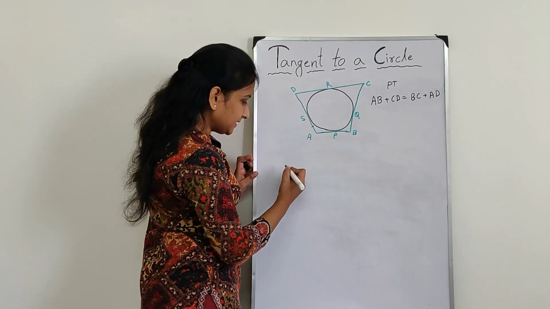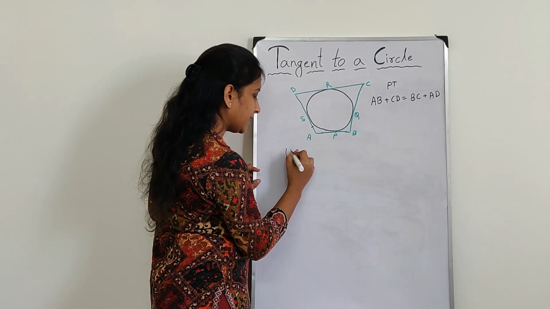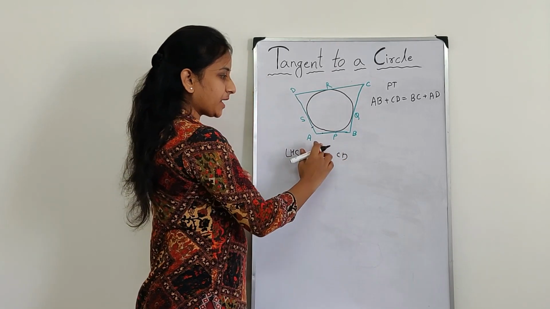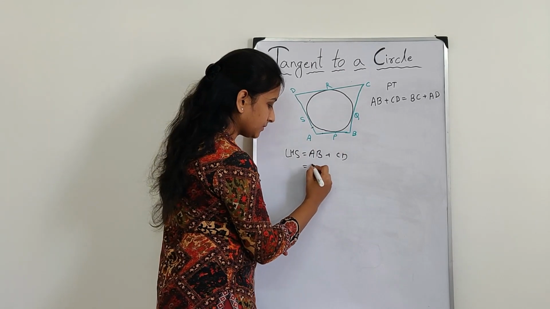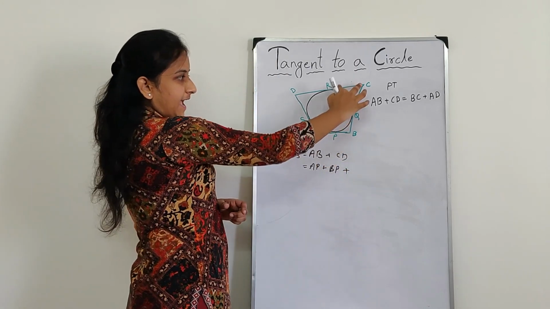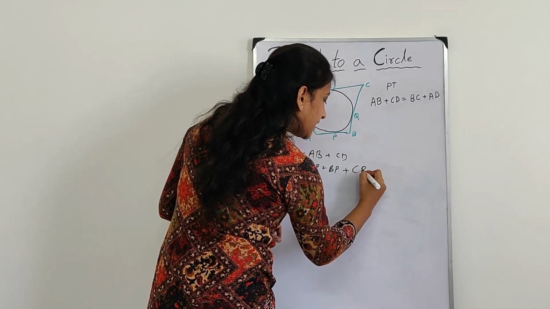Left hand side is AB plus CD. This side plus this side. I am writing AB as AP plus BP, and CD as CR plus RD.